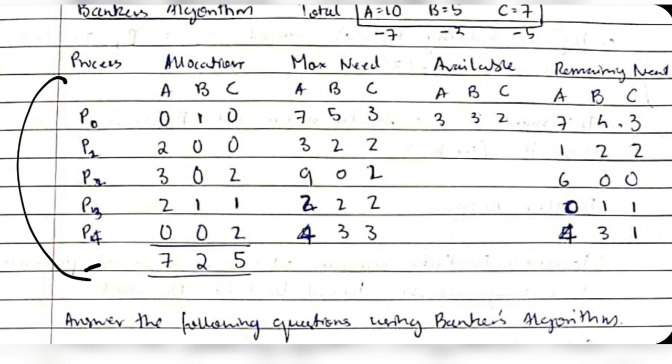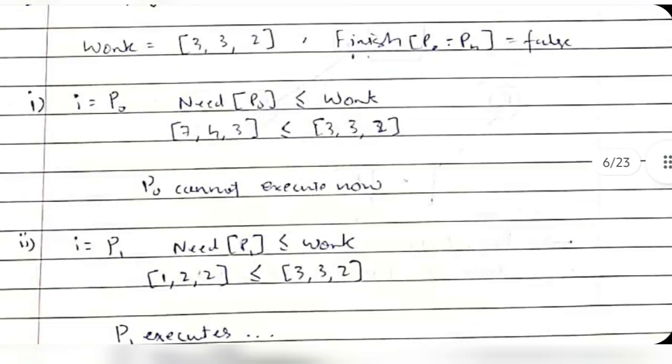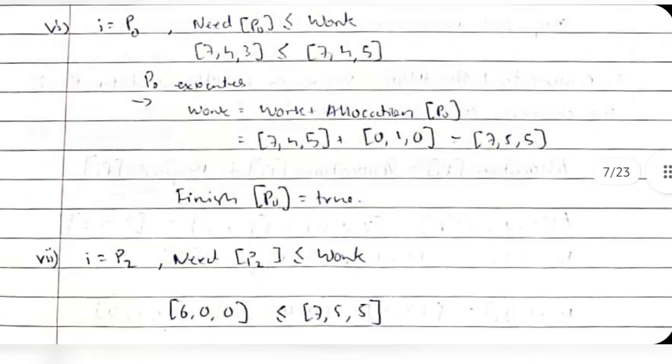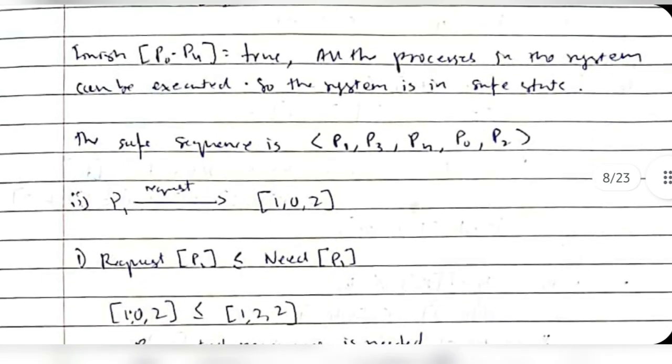So again we'll start from here and check which are remaining. The first one, P0, was remaining, so I'll check 743. It's possible, yes. Then we'll check the next one, and in that way we'll go on until all the processes are executed. If all the processes are executed, that means the system is in a safe state. That means deadlock will not occur if we follow this sequence.